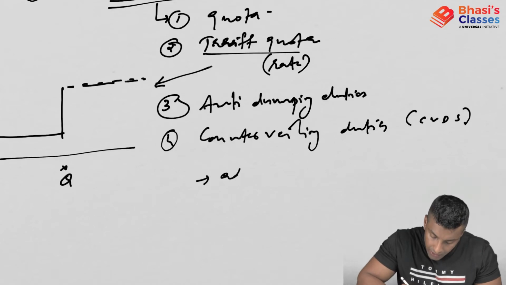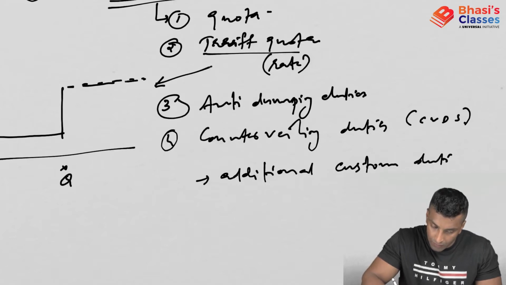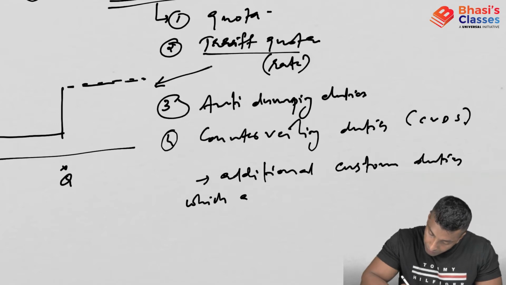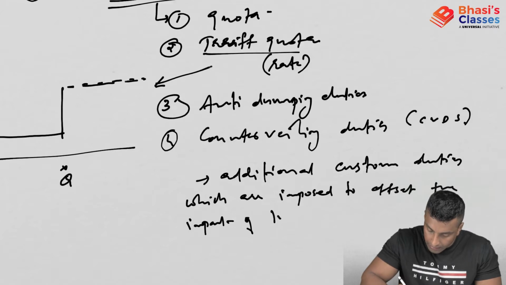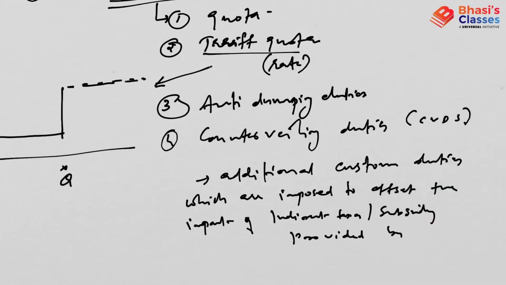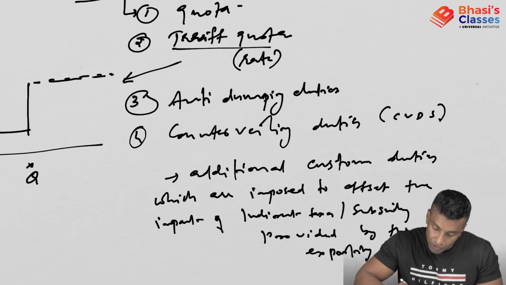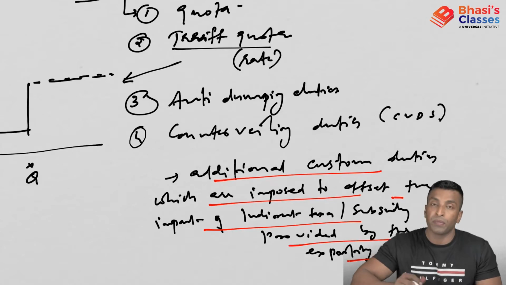These are also additional customs duties, like in the case of dumping, which are imposed to offset the impact of indirect taxes or subsidies provided by the exporting country's government. So, these are additional customs duties imposed on certain products to offset the impact of indirect taxes or subsidies provided by the exporting country's government.